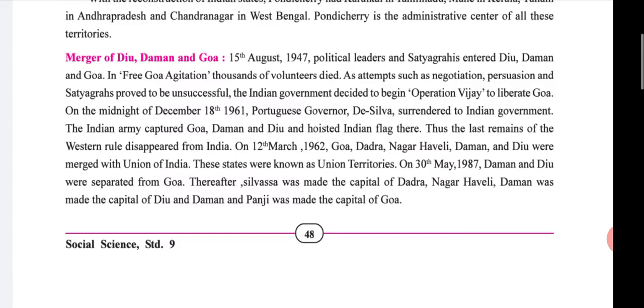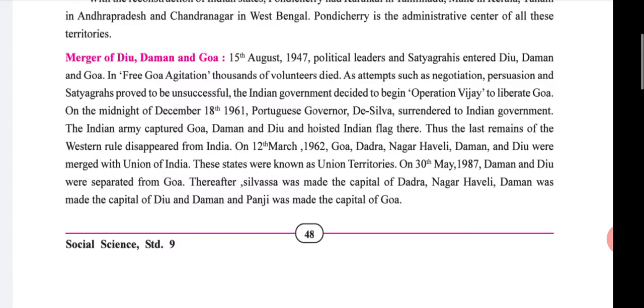On 12th March 1962, Goa, Dadra, Nagar Haveli, Daman, and Diu were merged with the Union of India, and these were known as Union territories. Please, students, underline this point.